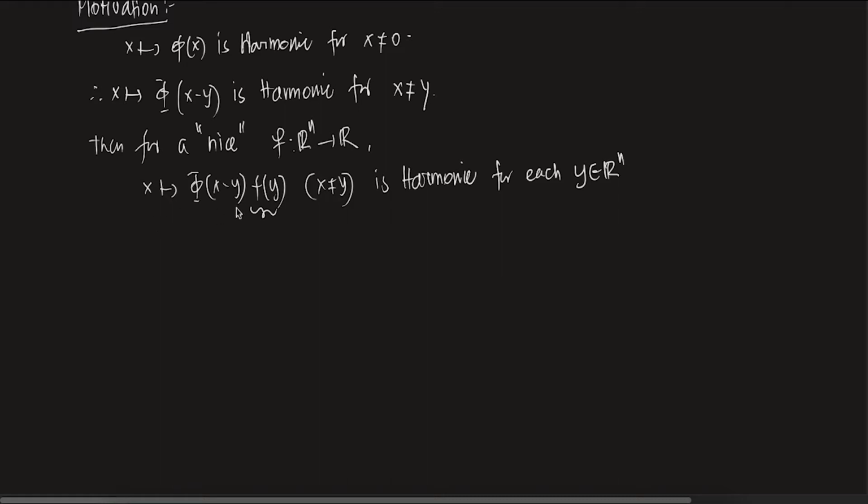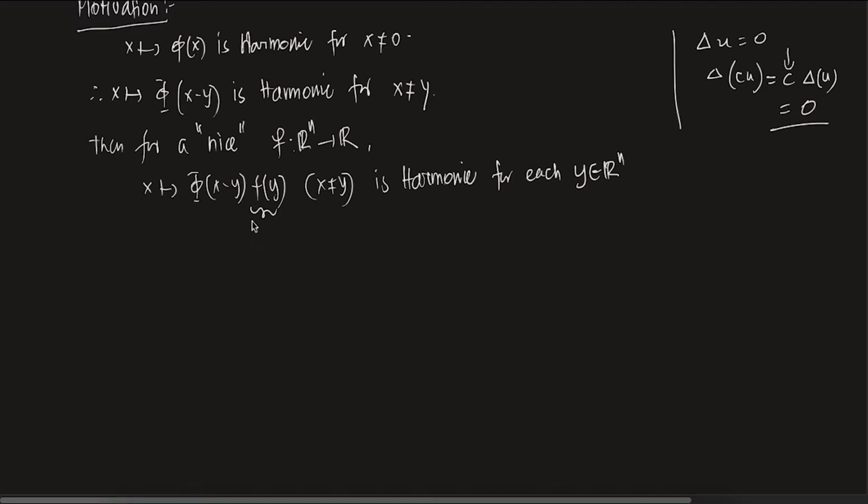Here, when I'm multiplying it by f of y, for a fixed y, f of y is just a constant essentially. It's a function of x, and so it remains harmonic. It's not a problem, because if Laplacian of u equals 0, then Laplacian of c times u will also be 0, of course, because it is linear. So this c here is f of y. Now y may change, and that does not matter. So essentially, this kind of function has to be harmonic, right?